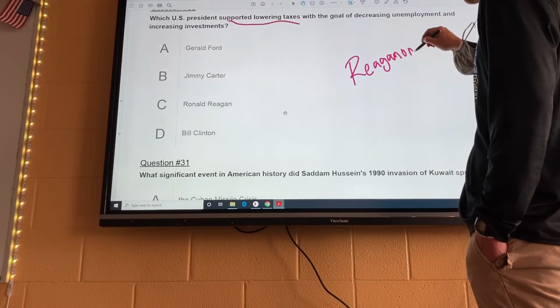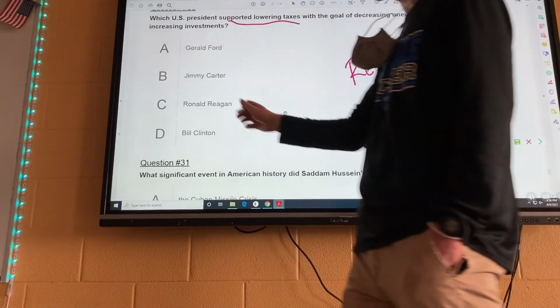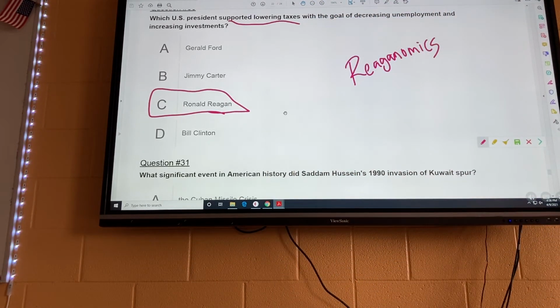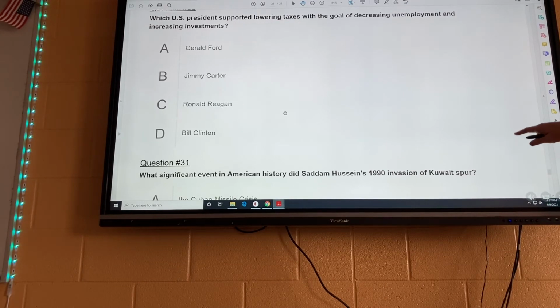All right, Reaganomics, the trickle-down effect where you give tax cuts to the wealthy, they hire more people, they spend more money, and the economy booms. So that's very good. Ronald Reagan. That's the answer. You don't need to know the other ones.